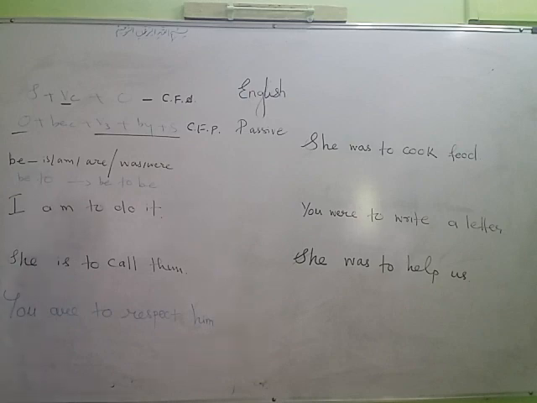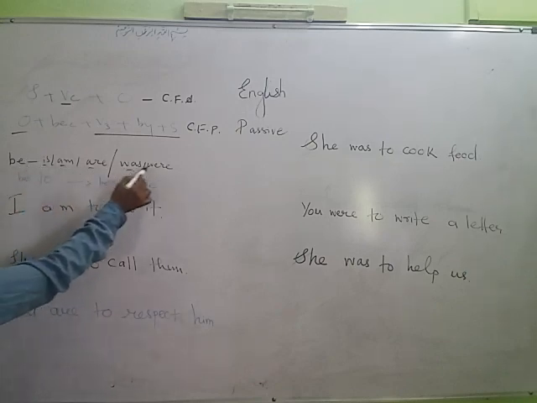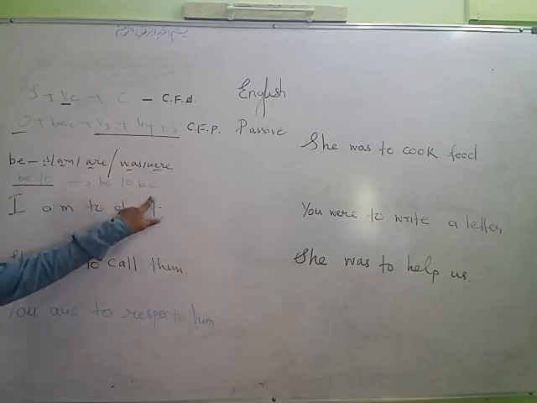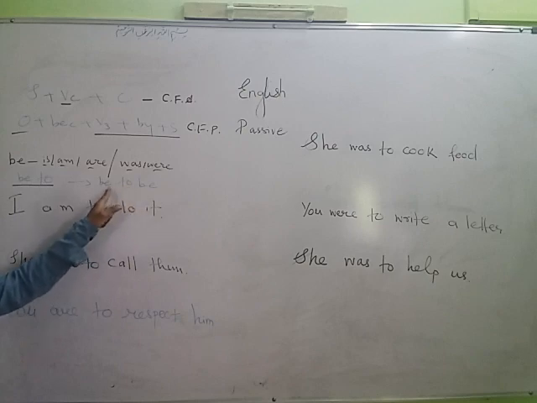Now we are going to see how to change the sentences of active voice containing is to, am to, are to, was to, were to from active to passive. Now you can see B will mean here is, am, are, or was, or were. So our formula will be B2: whenever you find B2 in the active voice sentence, B2 means is to, am to, are to, was to, were to. So this will be changed into B2B. B2B means is to be, am to be, are to be, or was to be, or were to be.